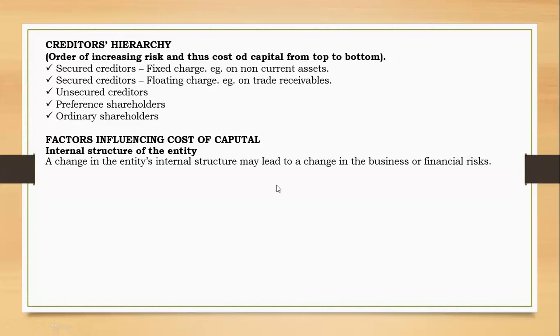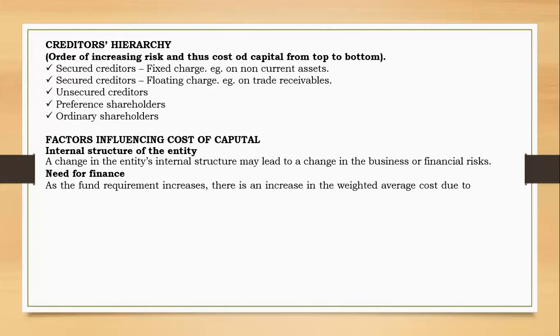But also, let's say need for finance. Let's say a lot of funds are needed. It would mean that there is an increase in the weighted average cost of capital. You will see this weighted average cost of capital, it's a combination of all sources of finance.